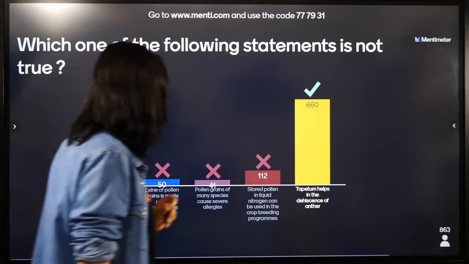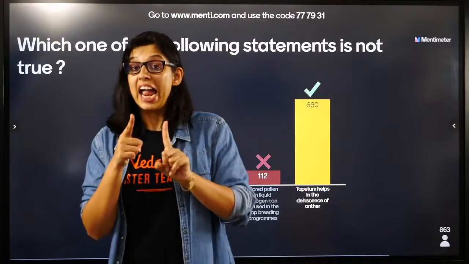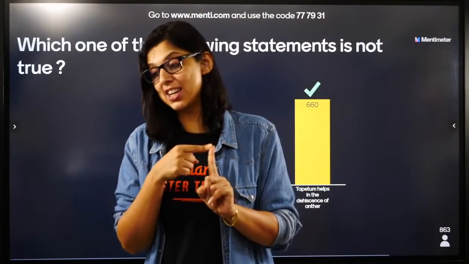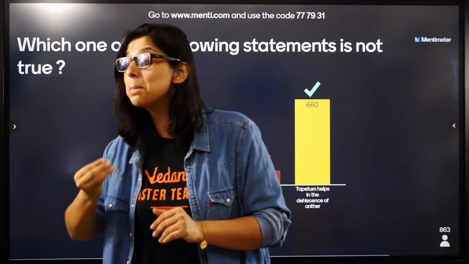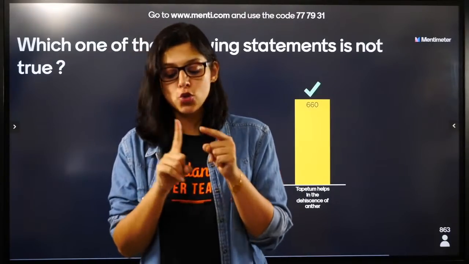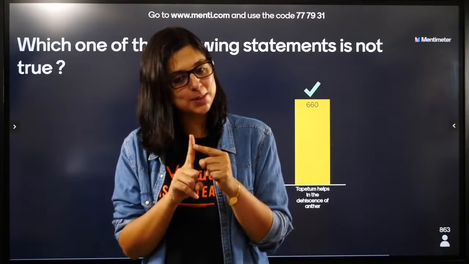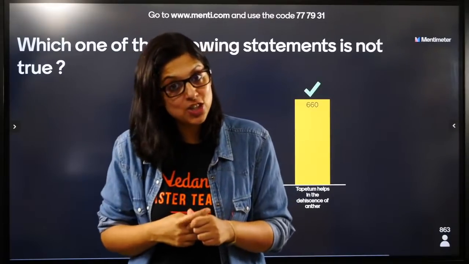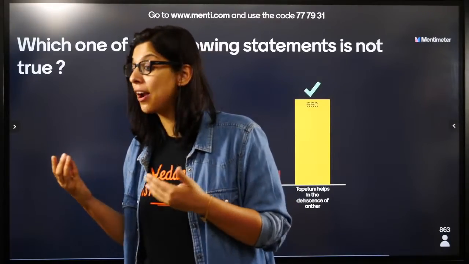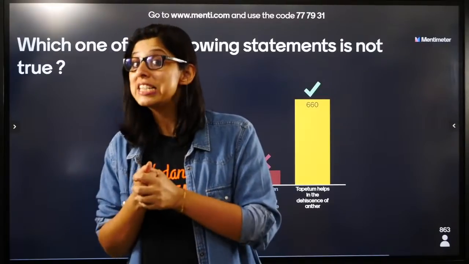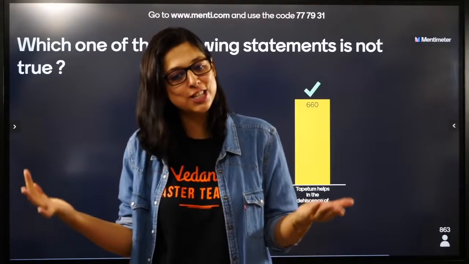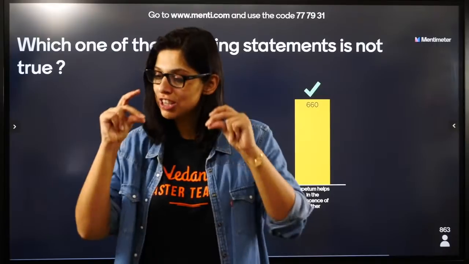Good. Tapetum helps in the dehiscence. No. Endothecium helps in the dehiscence. Tapetum helps in the passage of food, isn't it? So epidermis is the outermost covering. Endothecium helps in dehiscence. Parenchymatous cells help. Middle layer parenchymatous helps in the formation of food. Tapetum helps in the passage of food, and sporogenous helps in the formation of spores.